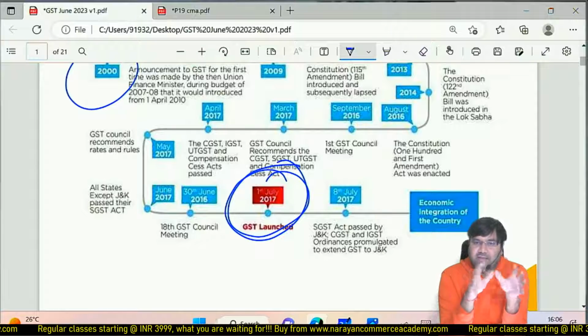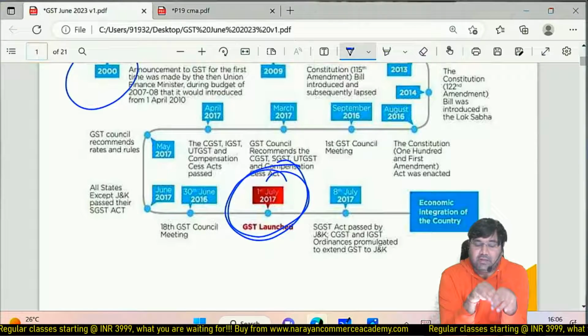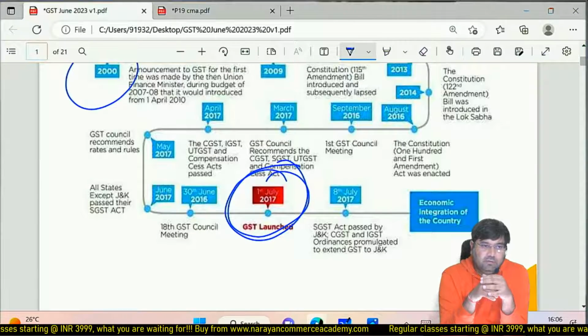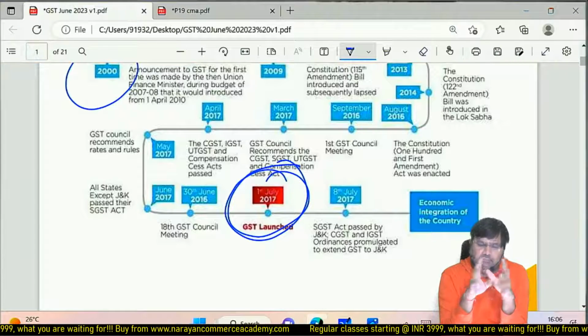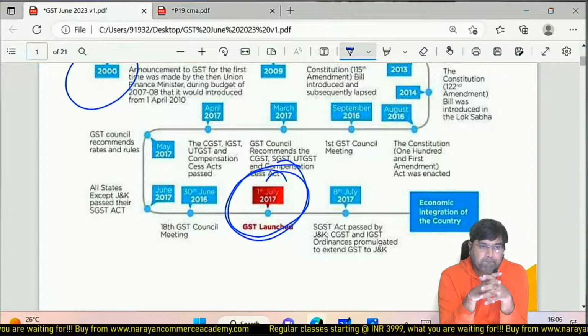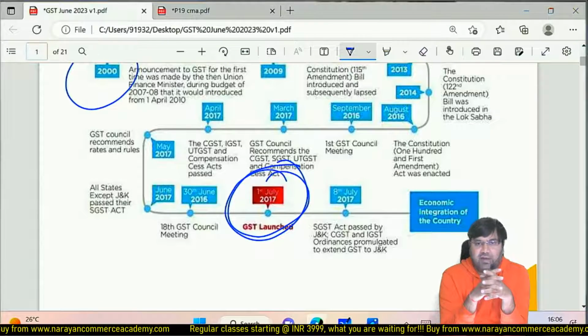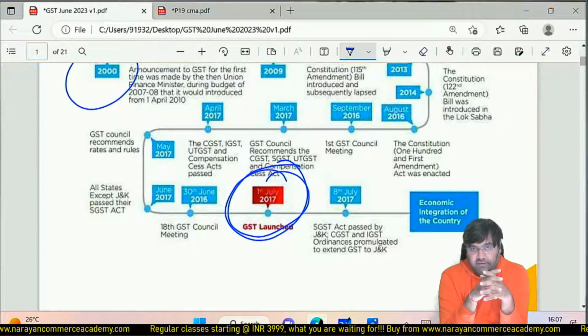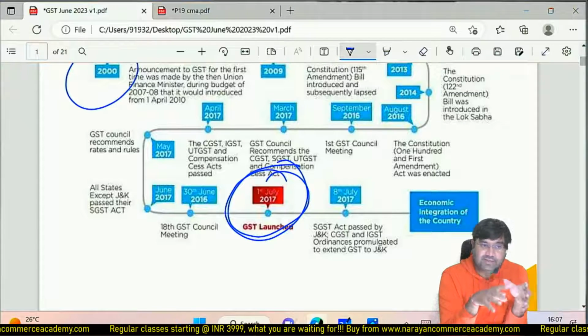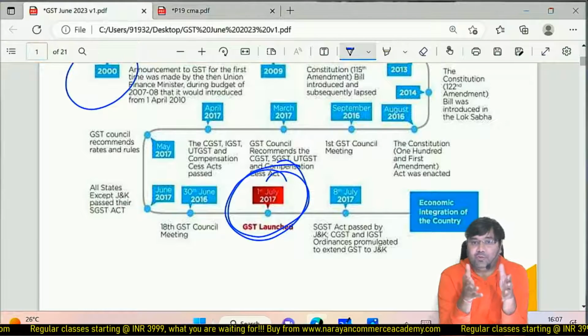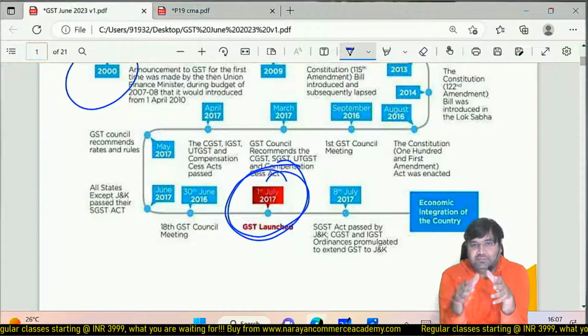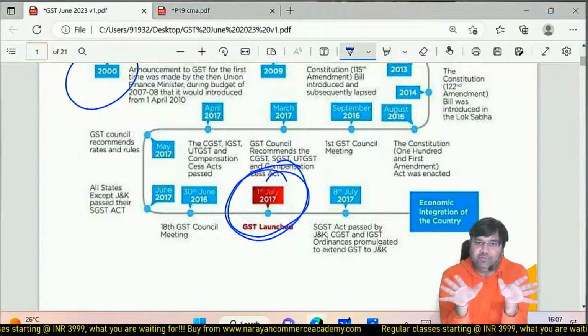So in 2000, this idea came and a committee was formed. In 2004, BJP lost the election, Vajpayee lost the election. Congress came into power and tried their level best to implement GST. But in India, normally, if the ruling party would like to do something good, the opposition is there to oppose.